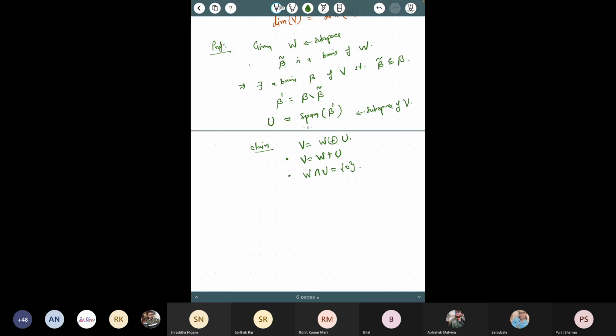So now, in order to prove this, whatever argument you were giving, now you give your argument. And that's why V is equal to W plus U. And using some other argument, you also show that W intersection U is just the zero set. That's how you can say that V is a direct sum of these two things. But if you just feel like this is true, and you're not able to write it properly, then you won't get anything in the exam, because in the exam I can only see what you write.